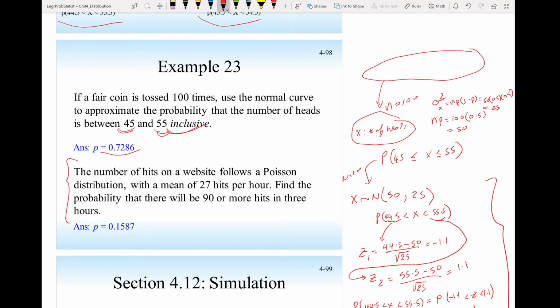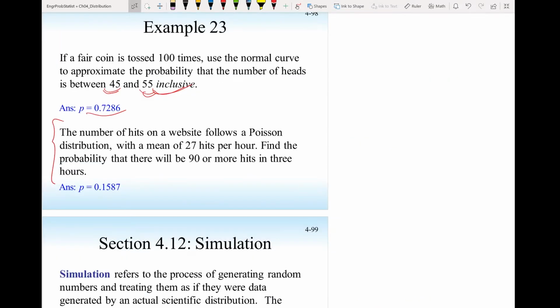Okay, let's take the second example here. The number of hits on a website follow a Poisson distribution with a mean of 27 hits per hour. Find the probability that there will be 90 or more hits. So initially we have x is a Poisson distribution with a parameter lambda that is equal to 27 hits per hour. And we need to find the probability x is 90 or more hits per 3 hours.